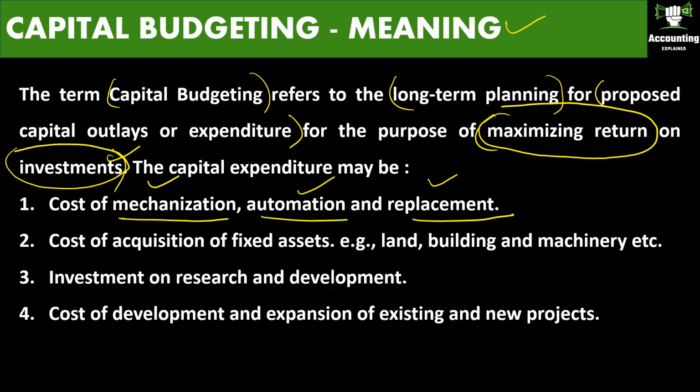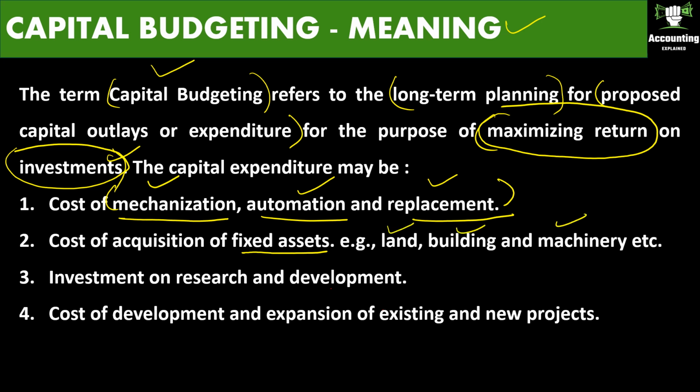So all these expenses, cost of mechanization, automation and replacement, are capital expenditure, and the planning for it is capital budgeting.